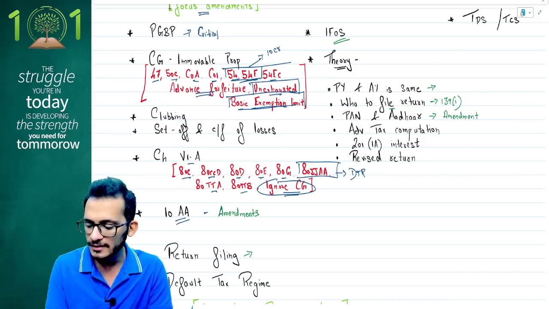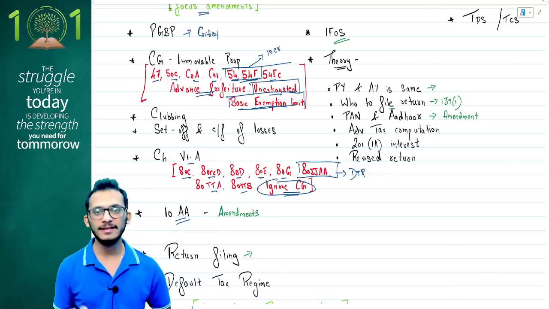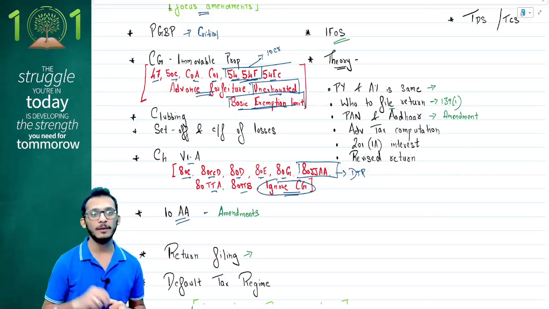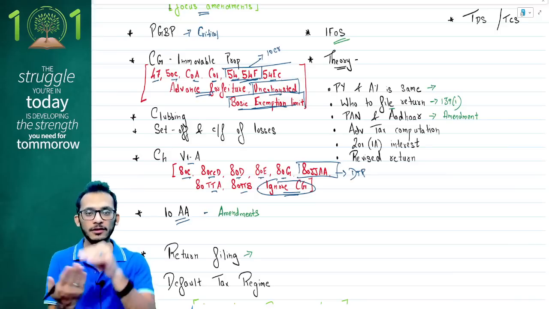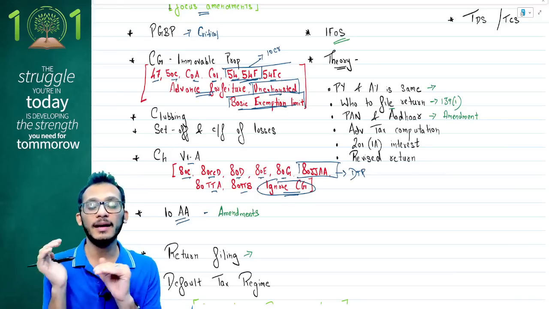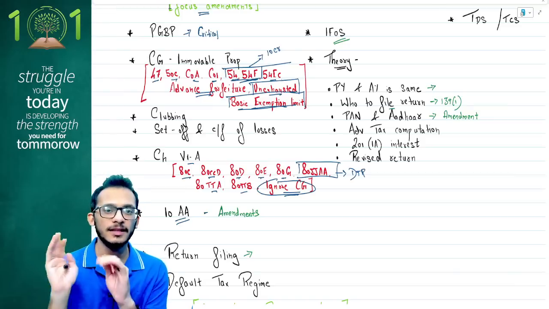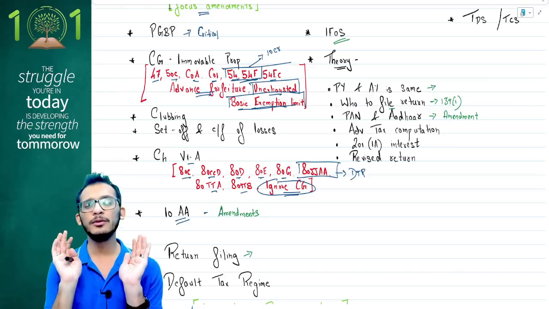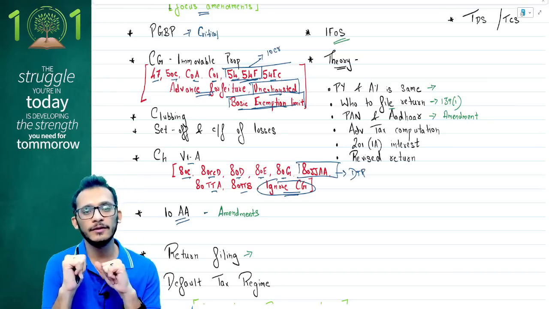ICAI has not tested this in the September exam, but the recent mock test paper number 2, which was released by ICAI for the Jan paper, put this question out. They came and said, if you don't link your PAN with Aadhaar, what are the consequences? A very beautiful question, and my gut feeling is if it has come in MTPs, don't assume that it will not come in Jan. Sometimes that is where they play psychology. That question may come up in Jan. Very good question because it's an amendment question. It is not important for next year, so this is the only year for them to test.